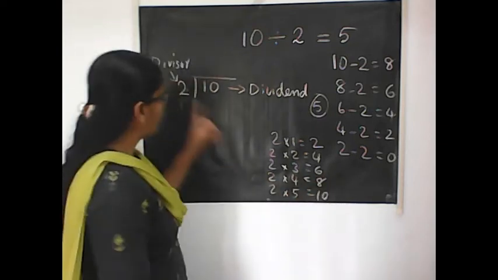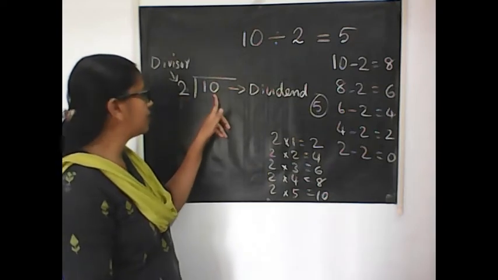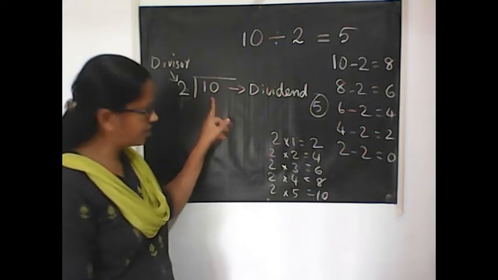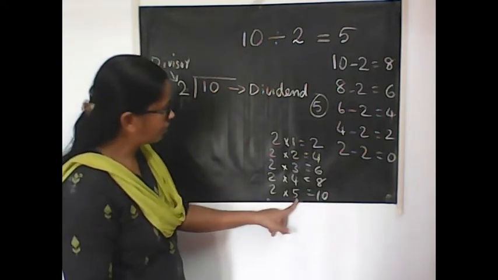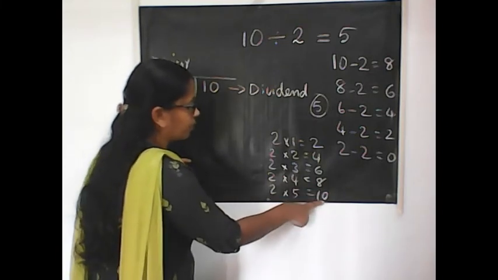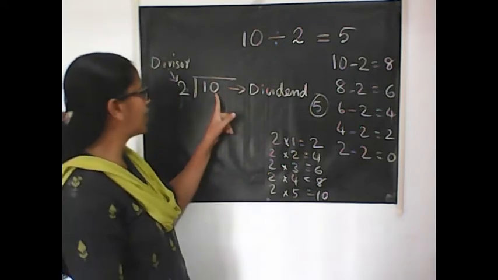See, if you say the table of 2, how many times do you multiply to get the product 10? 2 multiplied by 5, you get 10 as the product. That means you multiply 5 times to get 10.